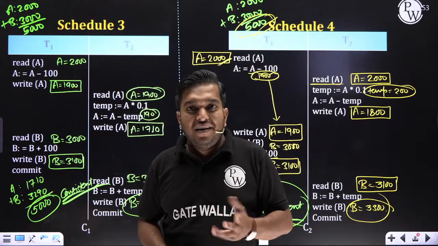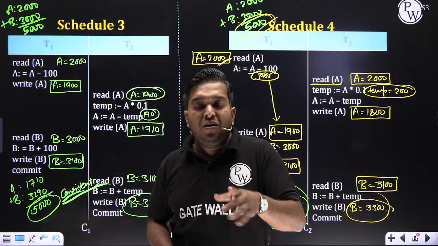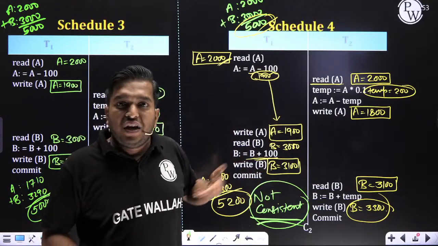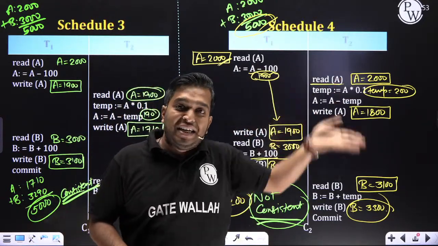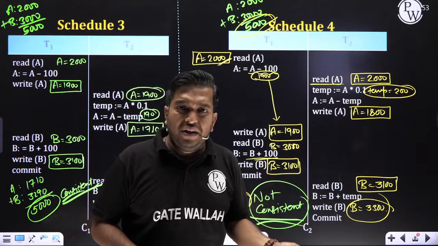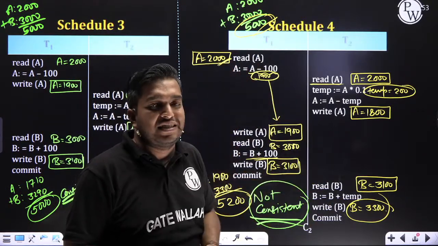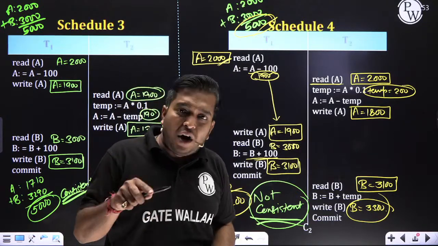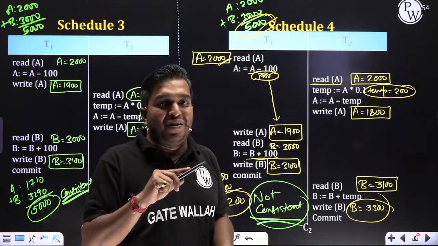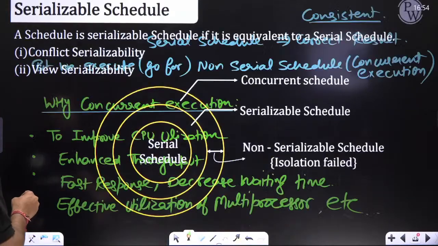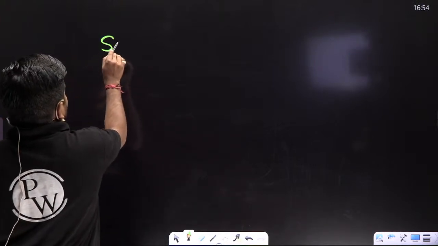The bank would close the account. You cannot assume values each and every time and then check. So we want some procedure, and that procedure is called serializability.